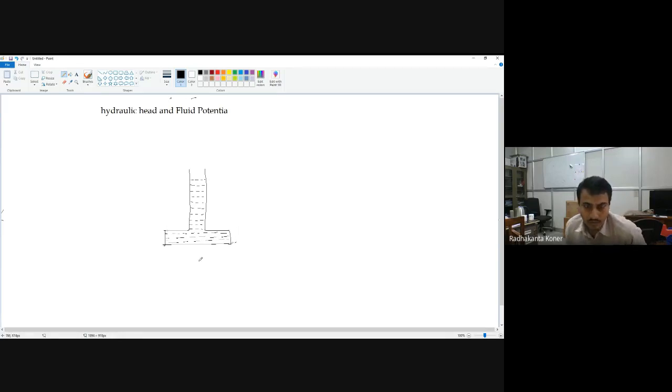Close it. Now this is the water level here. Water level.